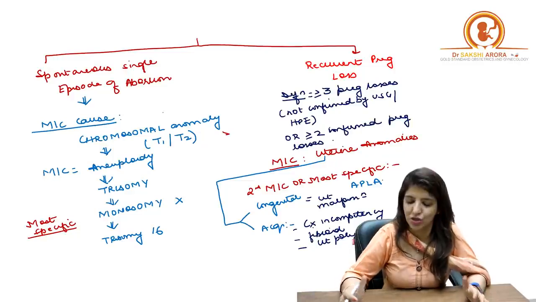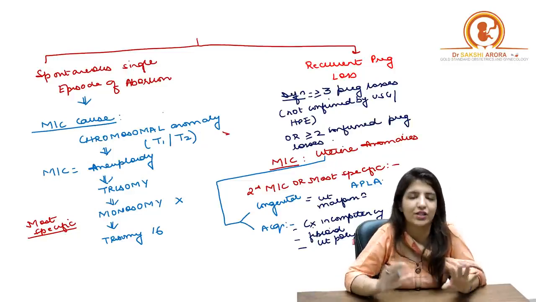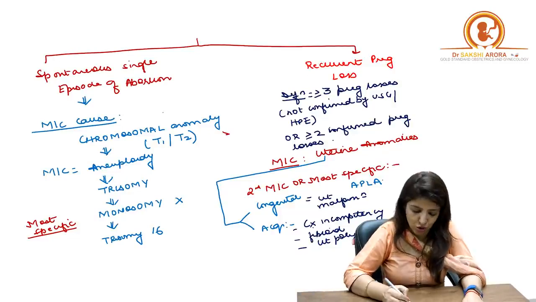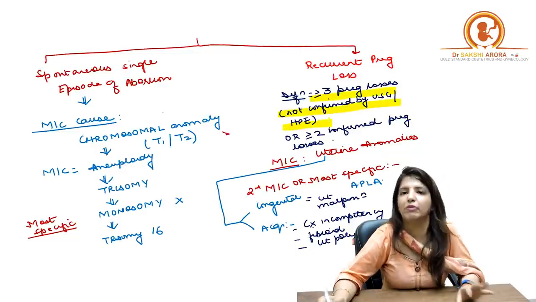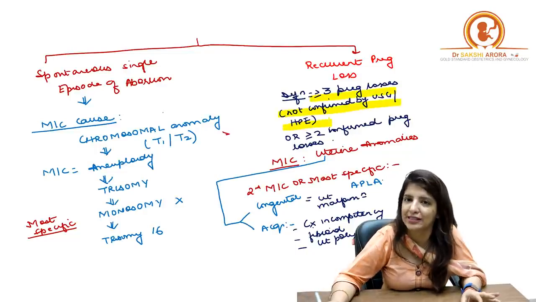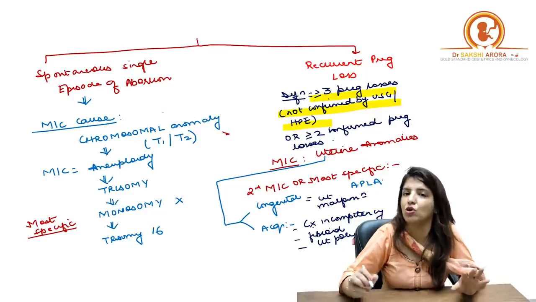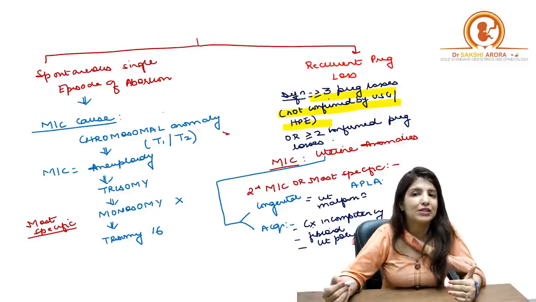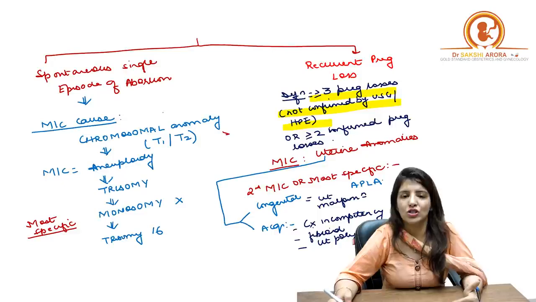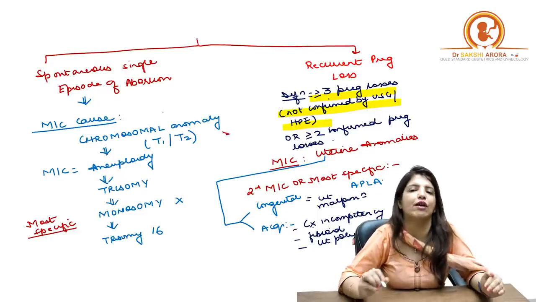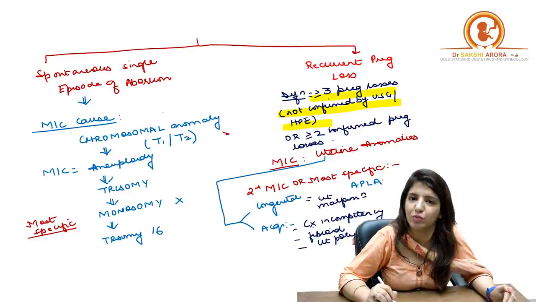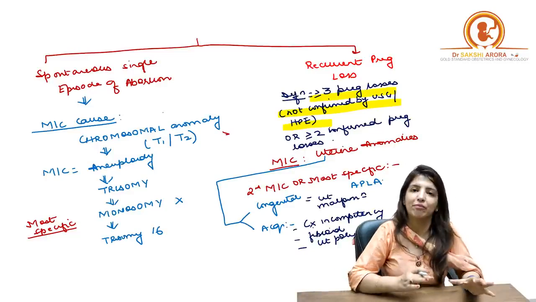Now, in order to call it as a recurrent pregnancy loss, either it has to be 3 or more than 3 pregnancy losses which are not confirmed by ultrasound or by histopathological examination. So these pregnancy losses are not confirmed by ultrasound or histopathological examination. Then we say that 3 or more than 3 losses. But suppose if pregnancy losses are confirmed by ultrasound, then only 2 losses are more than enough to call it as recurrent pregnancy loss. What do you understand by this?